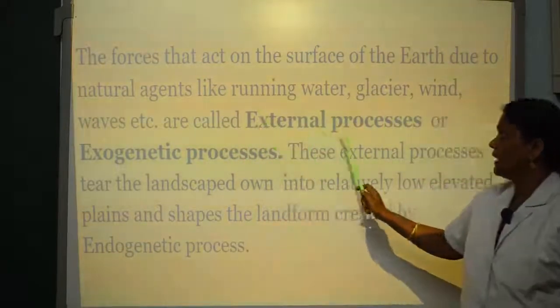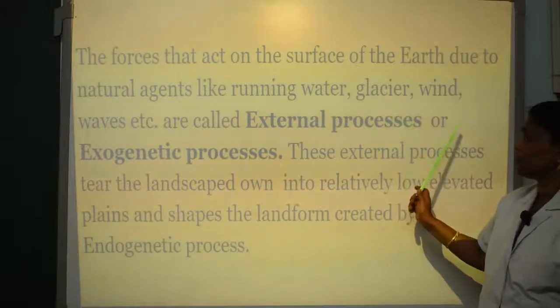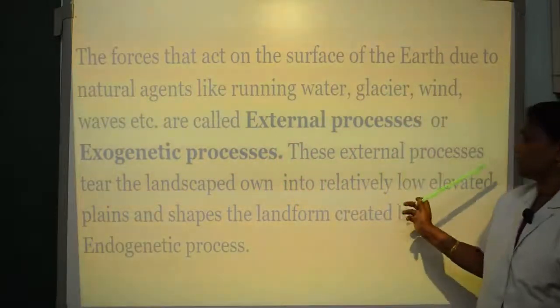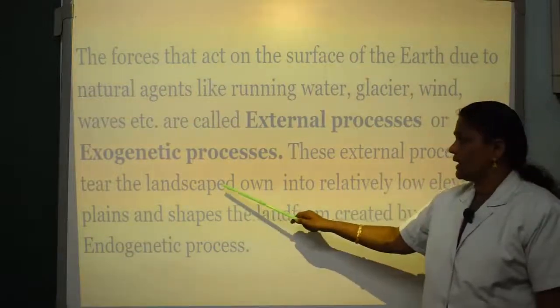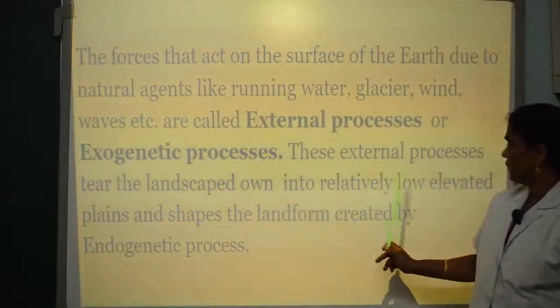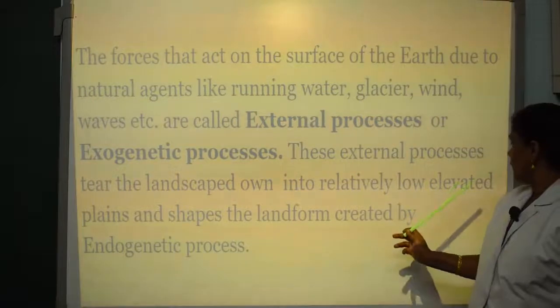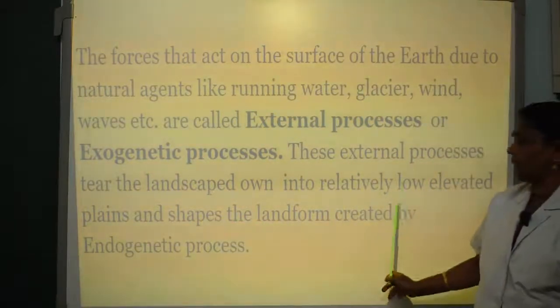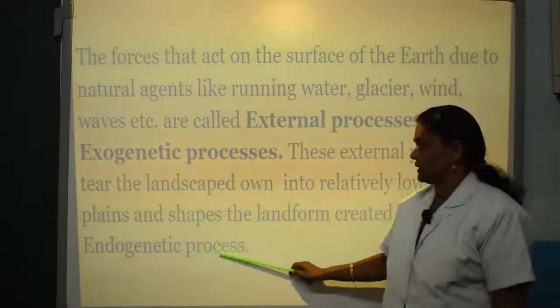These are called external processes or exogenetic processes. These external processes steer the landscape into relatively low elevated plains and shape the landforms created by endogenetic processes.